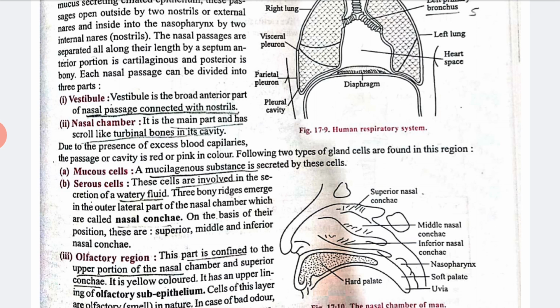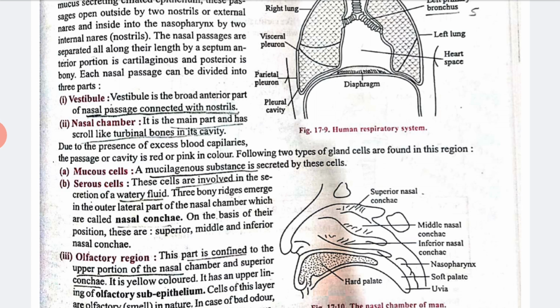In mucous cells, mucilaginous substance is secreted, and in serous cells, watery fluid is secreted. That is why our nose is so moist, right? That is why watery fluid is secreted by this.